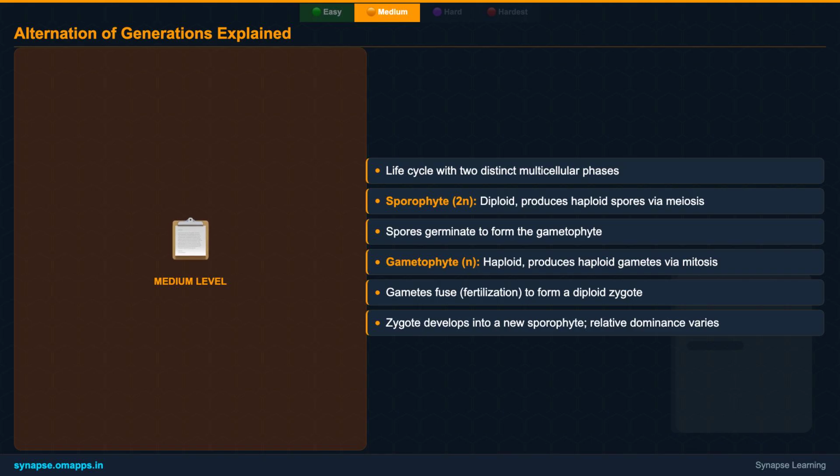The concept of alternation of generations is fundamental to plant biology. We'll explain the interplay between the diploid sporophyte, which produces spores, and the haploid gametophyte, which produces gametes. Understanding how these 2 phases alternate is key to grasping plant reproduction, and we'll touch upon how their dominance varies across different plant groups, reflecting evolutionary changes.